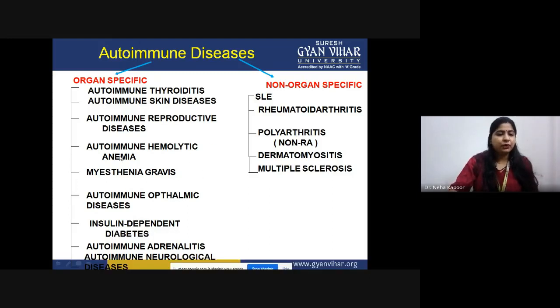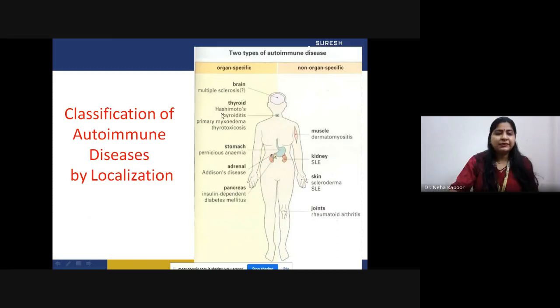First of all, this is the classification that we have talked about, because as you can see in this picture, I have made two parts of it. These are organ specific diseases and these are non-organ specific diseases. If our brain is being attacked, the disease that develops is multiple sclerosis.